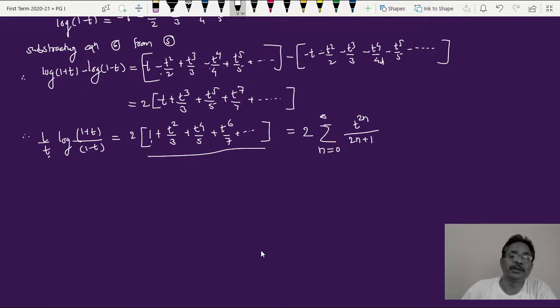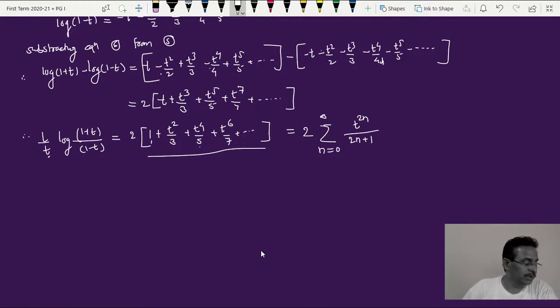So I'll get the first term. When I put n equal to 1, 2 into 1 is 2 plus 1 is 3, and t raised to 2 into 1 is t square. I'll get the second term. When I put n equal to 2, then 2n plus 1 is 5, so you'll get this denominator, and 2 into 2 is 4, so you will get this term. So this series can be written in the compact form as shown by this summation symbol.